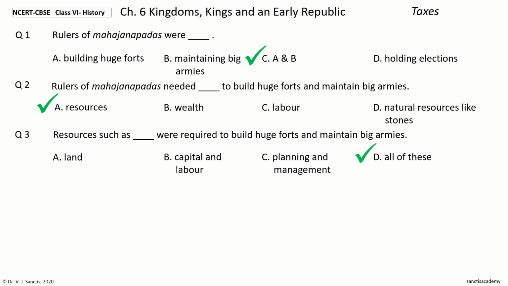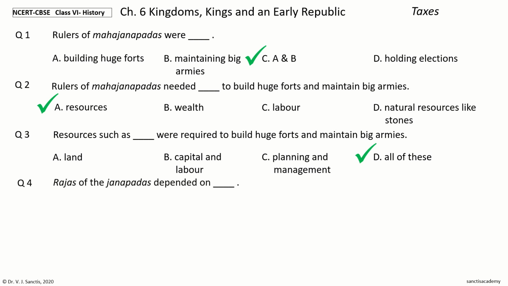And the answer is all of these. So, resources such as land, capital and labor, and planning and management were required to build huge forts and maintain big armies.